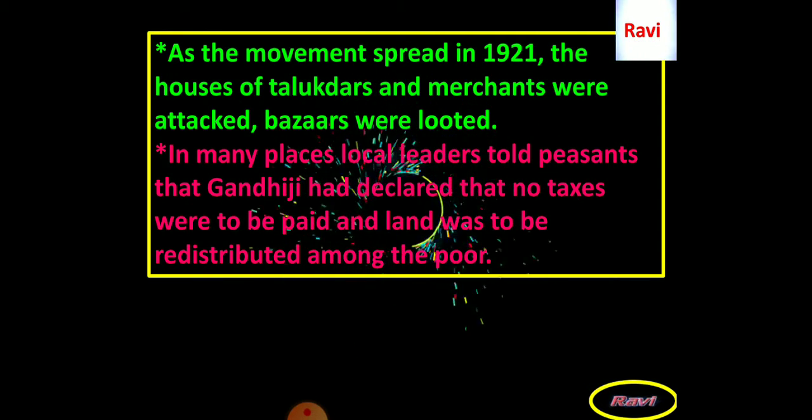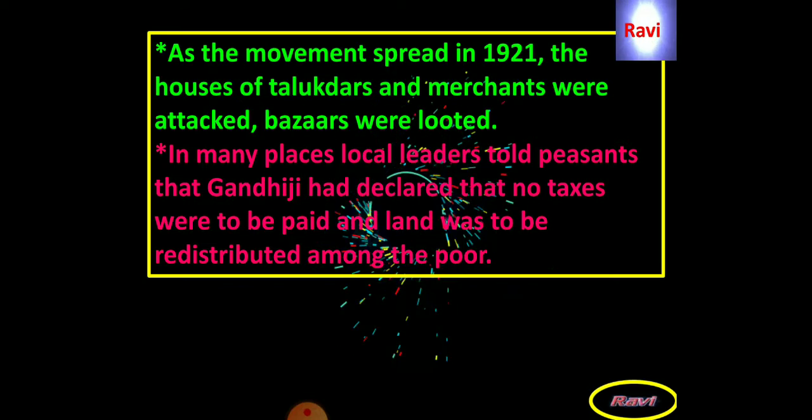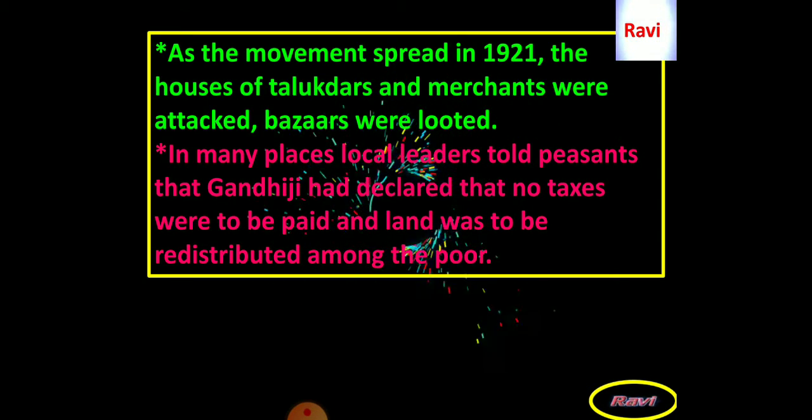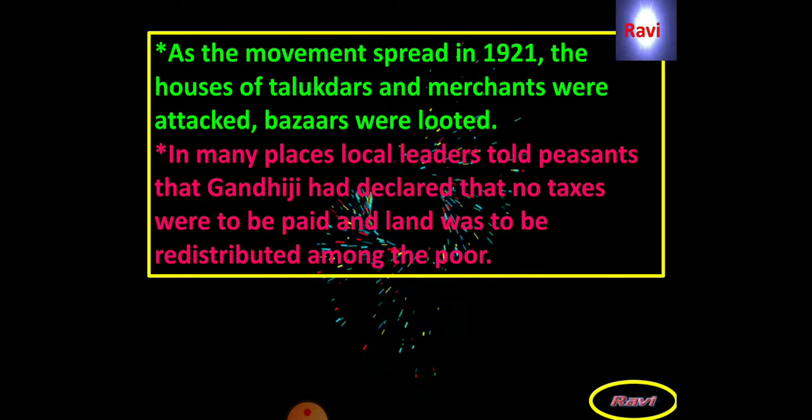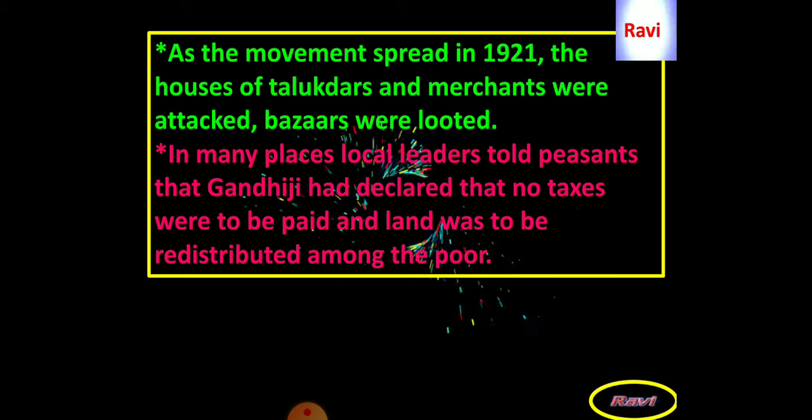In many places, local leaders told peasants that Gandhiji had declared that no taxes were to be paid and land was to be redistributed among the people.